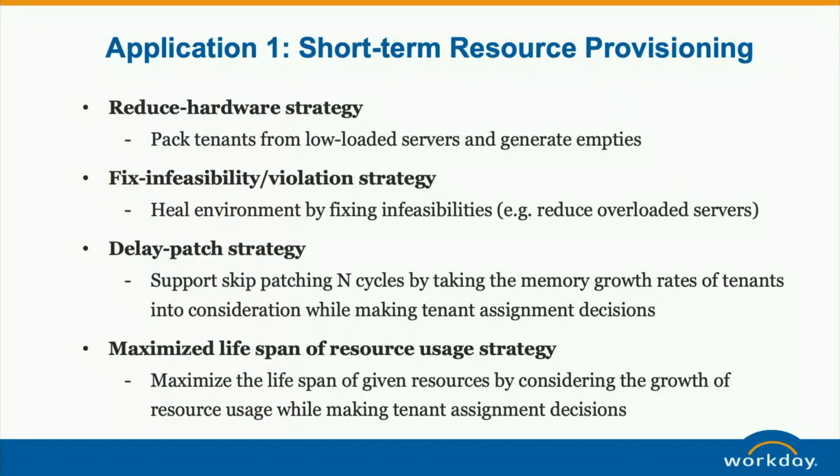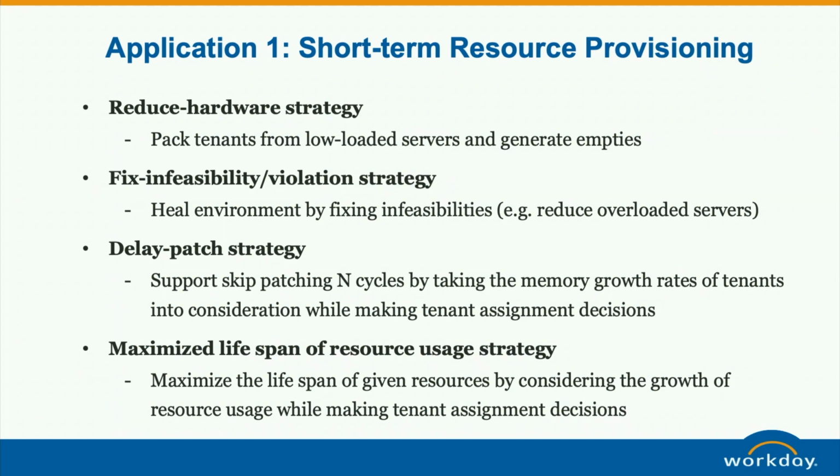There are different types of applications, as I just mentioned for those 2 charts, like reducing hardware. If we forecast that a business violation may happen in the future, then we need to fix it.